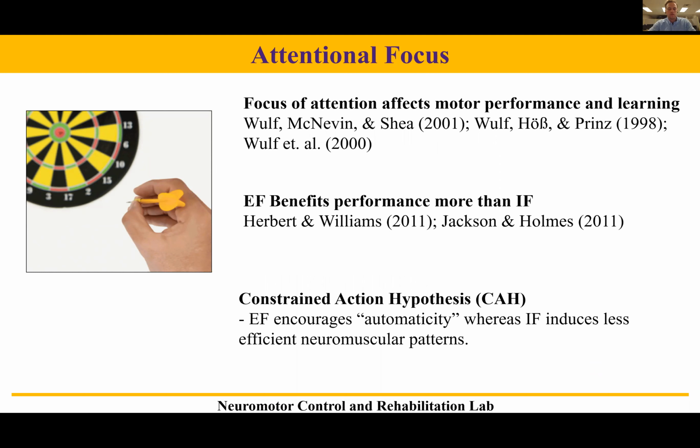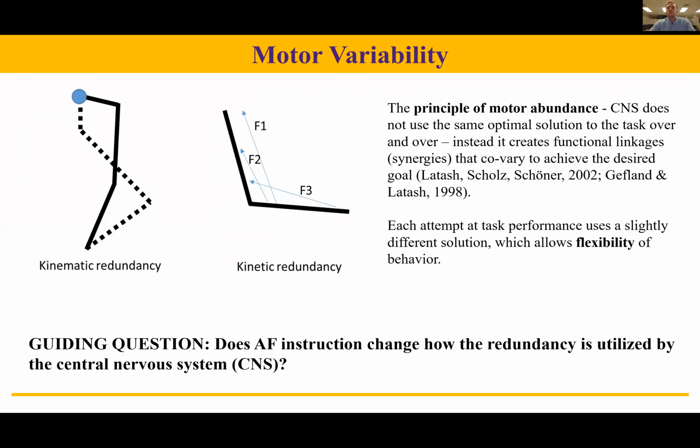The primary focus of attention studies has been outcome measures and some descriptors of kinematics, but we also know that complex everyday movements have motor redundancy. The principle of motor abundance states that the central nervous system does not use the same optimal solution to the task over and over. Instead, it creates functional linkages that covary to achieve the desired goal. Each attempt at task performance uses a slightly different solution, which allows flexibility of behavior.